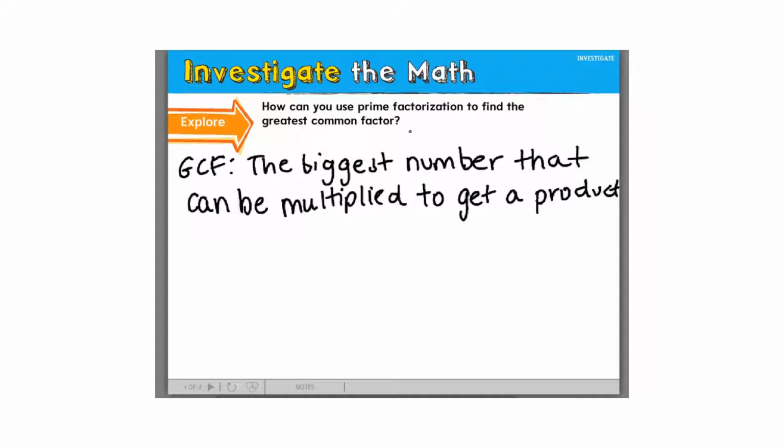Now I'm going to put the word factor here above the word number, because we're really going to be talking about factors. And factor is our other vocabulary term for today. So GCF is the biggest number or factor that can be multiplied to get a product.